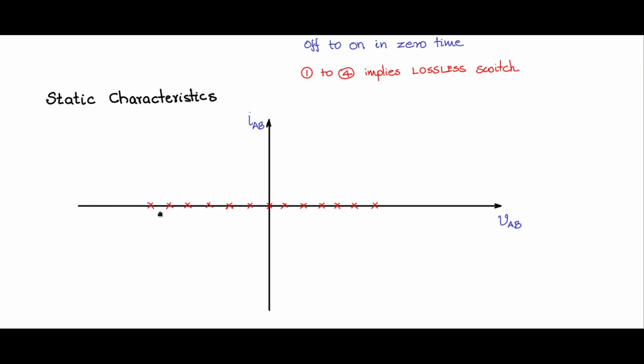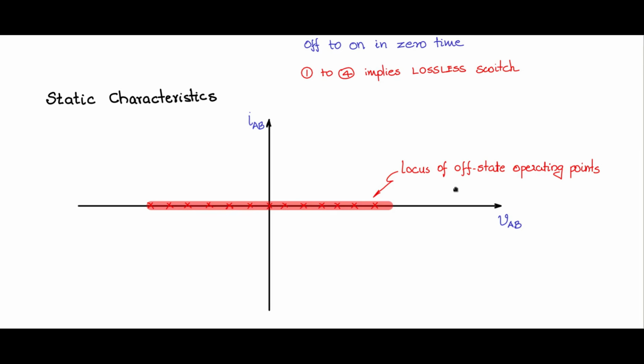So any of the points on the x-axis, or the VAB axis, can be an operating point. So this basically indicates the locus of the off-state operating points.